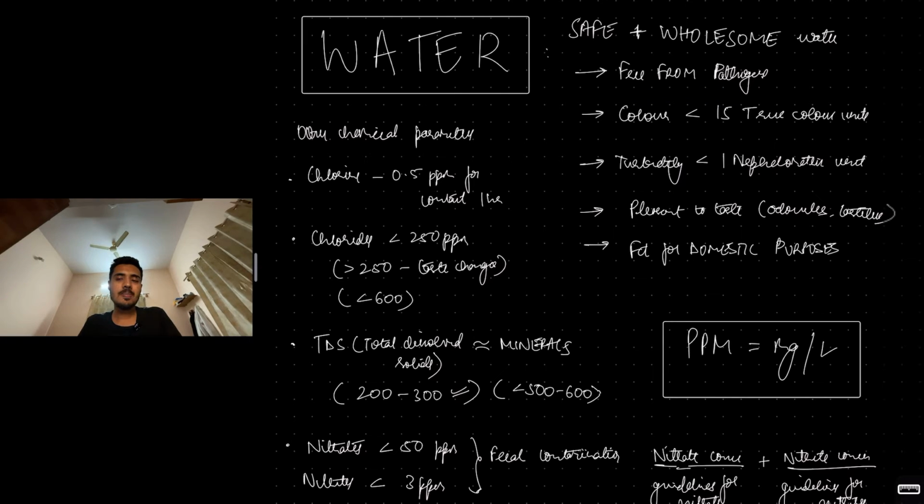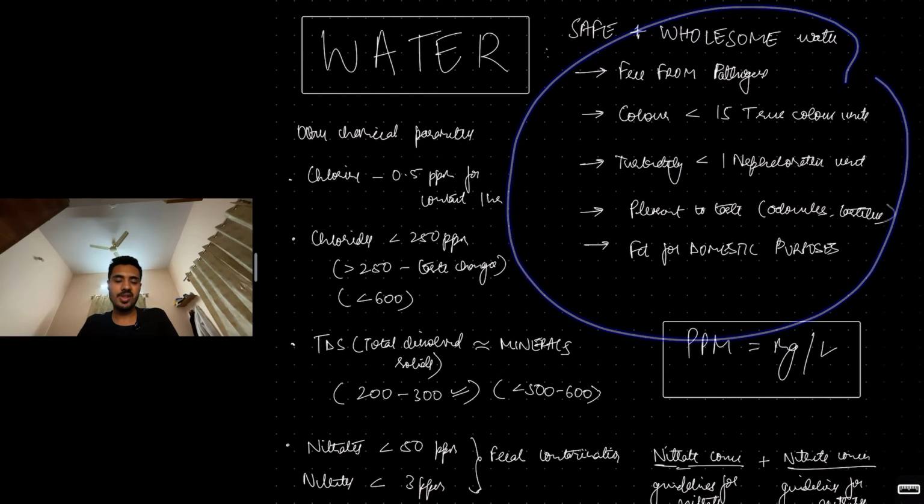The color is less than 15 true color units. It's not truly colorless, but it is almost colorless. Turbidity is less than 1 nephelometric unit, less than 1 NU. It is pleasant to taste. It does not have any bad odor or bad taste. And it is fit for domestic purposes. This is what safe and wholesome water is.